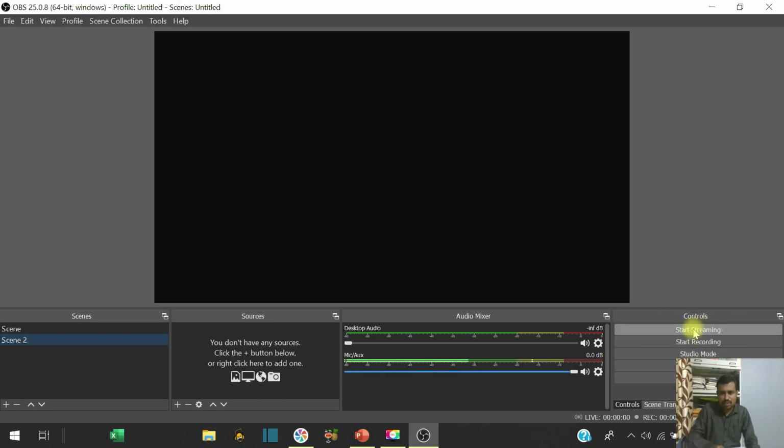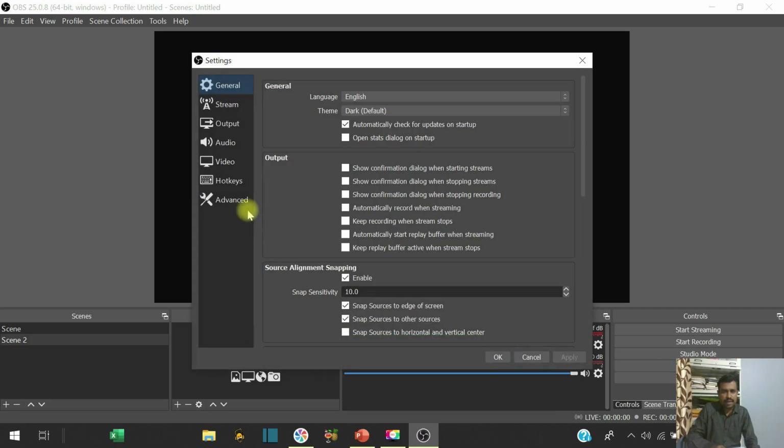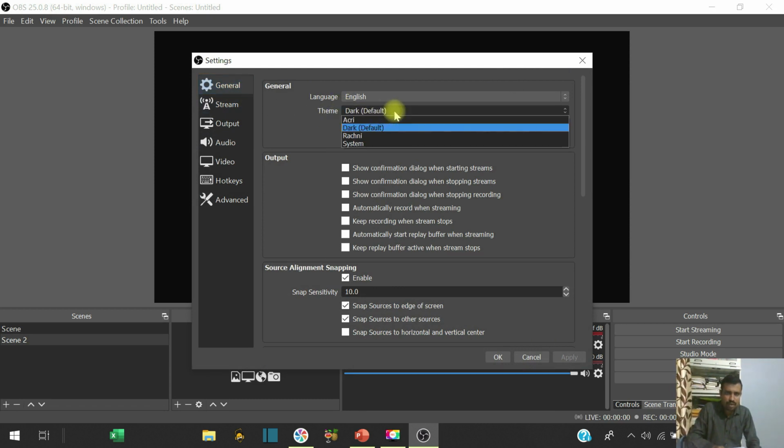And as soon as you open the software, first of all you have to enter into the settings of this software, and the general settings will open. You see you can change the theme according to your requirement. If you want system, you can set system. So according to your requirement or whatever you want, you can keep. So that is the theme. I will keep the dark default theme.